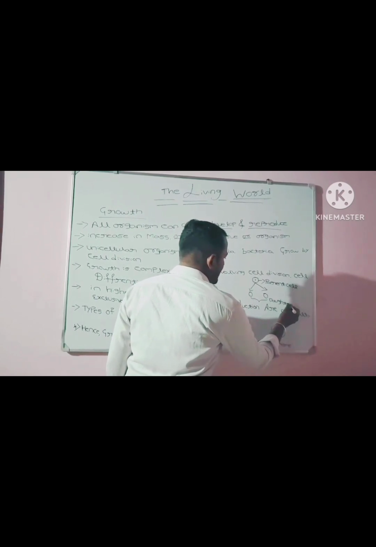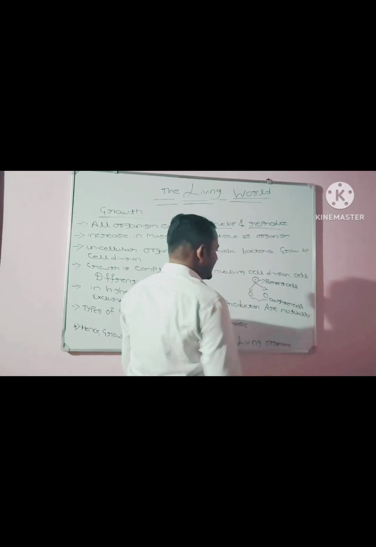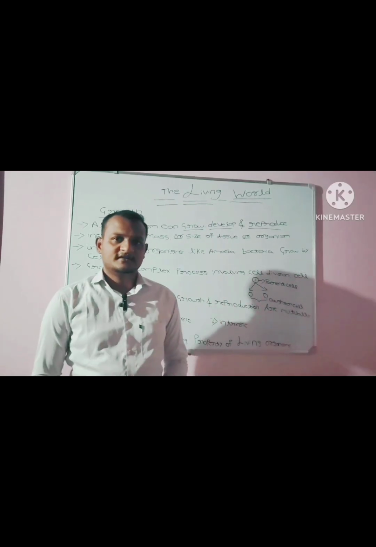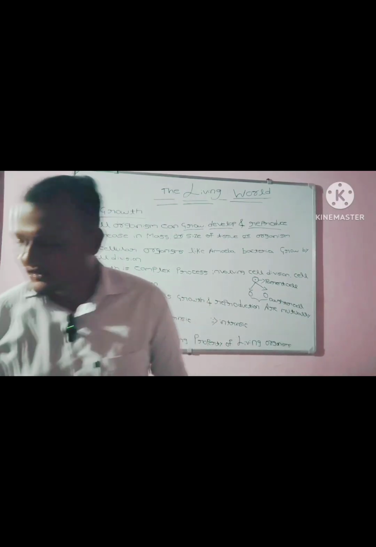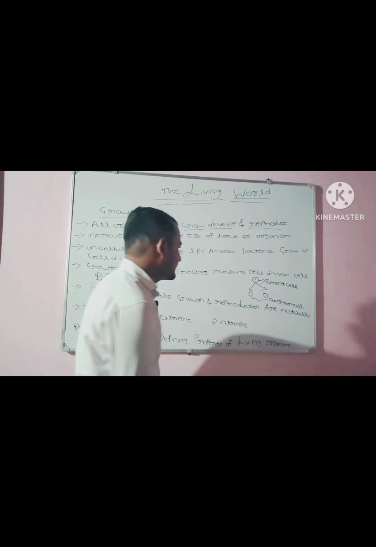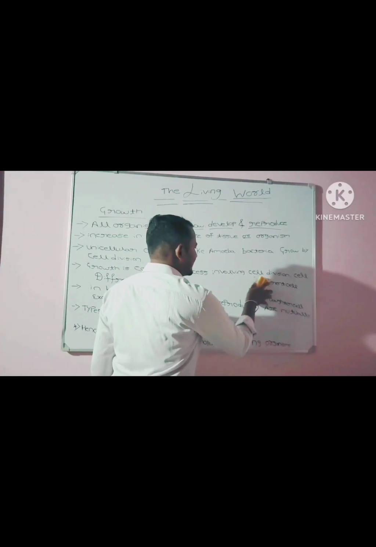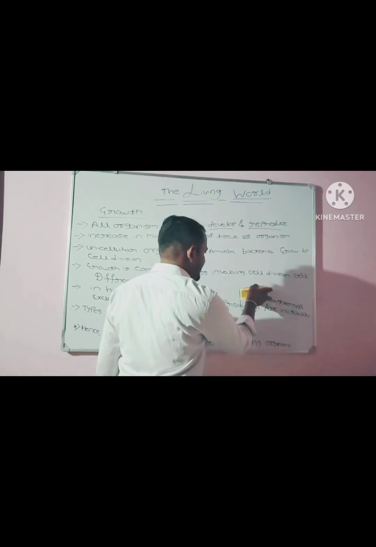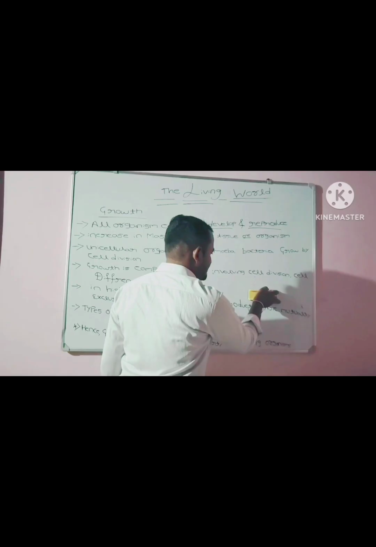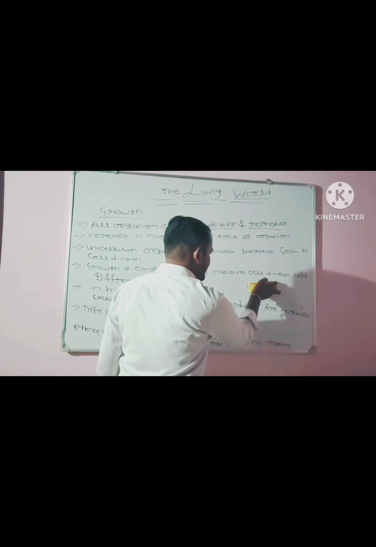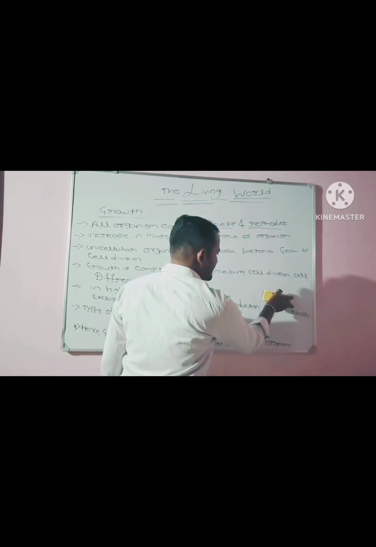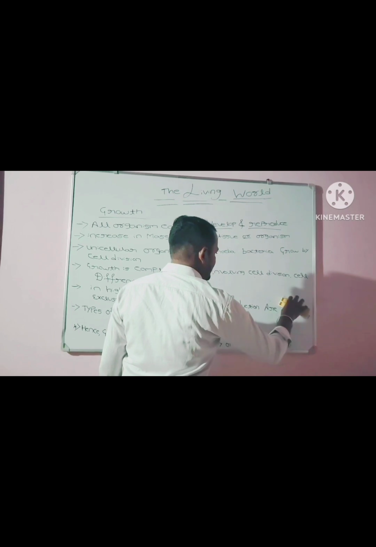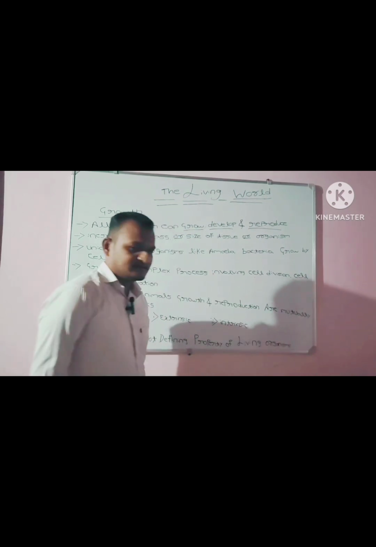Both of these daughter cells grow to the original cell size. This is the cell division.